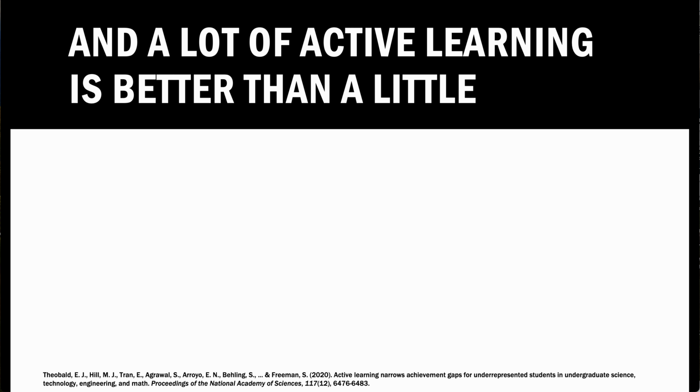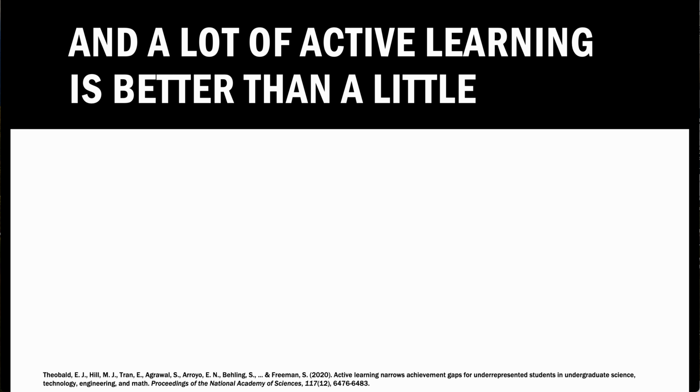In another study, which was a meta-analysis of 26 individual experimental studies, authors Theobald and colleagues measured the effect of active learning on failure rates in courses, as well as the effect of active learning overall on equity gaps.